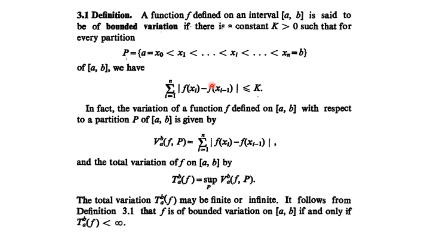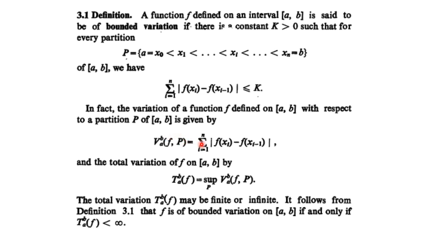So take these variations and add them over all the subpartitions, right? Means over the interval ab. Then if this value is bounded by some fixed number k, then you say the function is of bounded variation, right? So the variation of the function f defined on the interval with respect to any partition is denoted by this variation over the interval a to b of the function f with respect to the partition p. This denotes the variation of the function with respect to the partition over the interval ab.